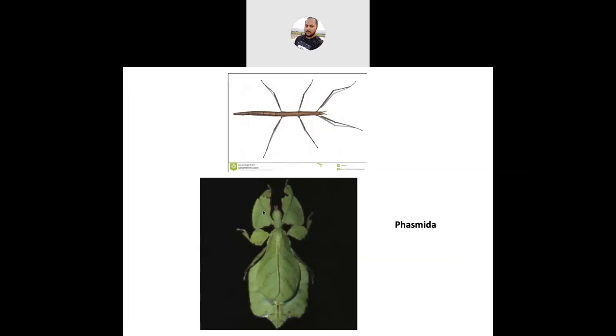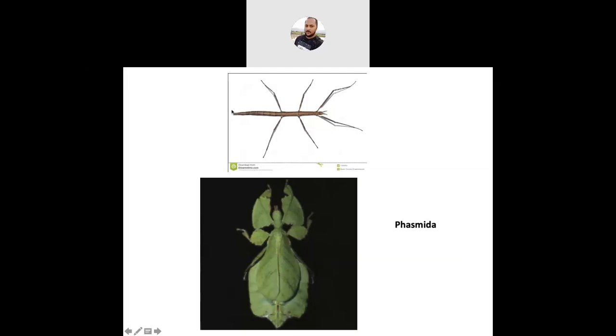And a line of weakness is present between the trochanter and the rest of the leg. The tarsus in this insect is generally 5 segmented. Wings may be present or absent. Forewings, when present, are very small, modified into tegmina. And in the leaf insect, the wing venation mimics a leaf venation.